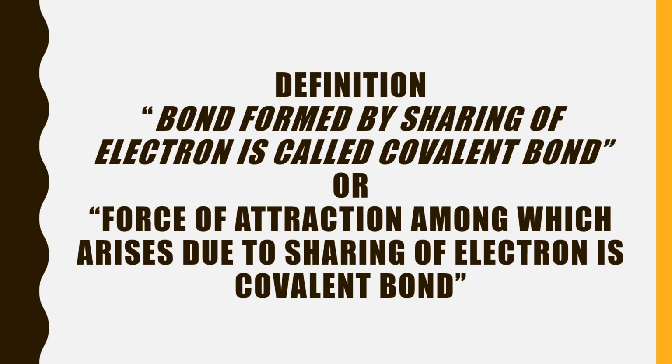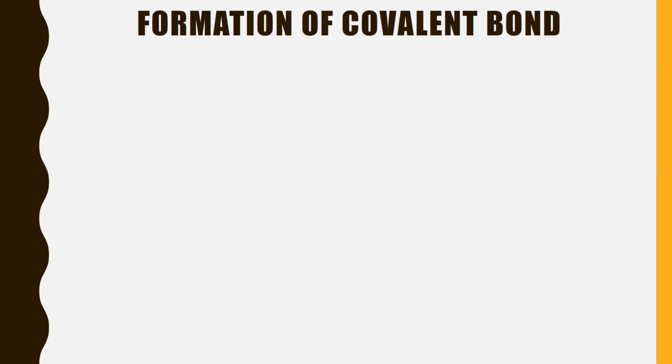Similarly, we can define the covalent bond as the bond formed by the sharing of electrons. Or, another way we can explain it, as we have studied in chemical bonds, is that the force of attraction which arises due to the sharing of electrons is called a covalent bond. So we have learned what a covalent bond is. Now look at the formation of the covalent bond. How can a covalent bond be formed?